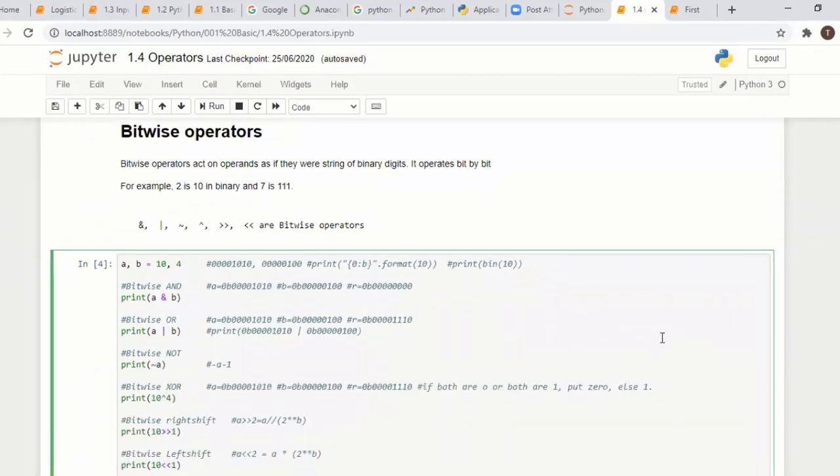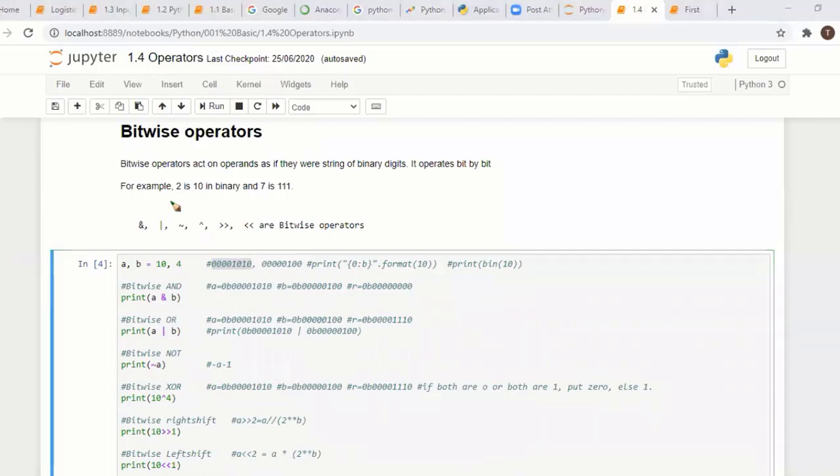Bitwise, okay, it is verified bit by bit. First the values, A and B having 10 and 4, get converted into a byte array, and with the byte array they check that condition. Normally we are not using this in our programming. Only in scientific calculation or special cases they are used, so don't get confused with this. Simple.